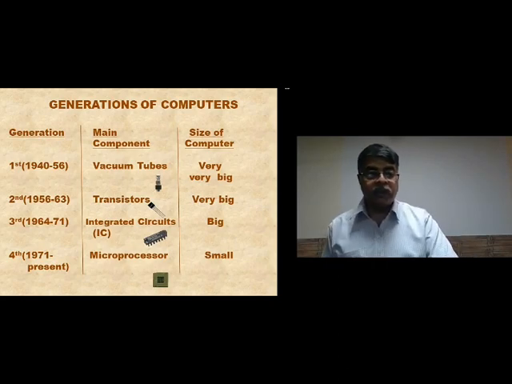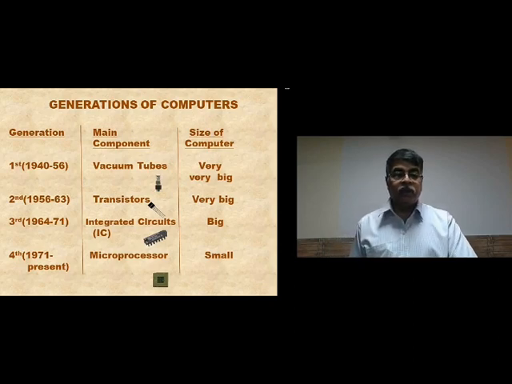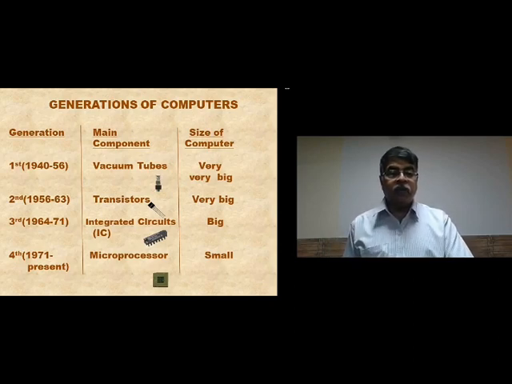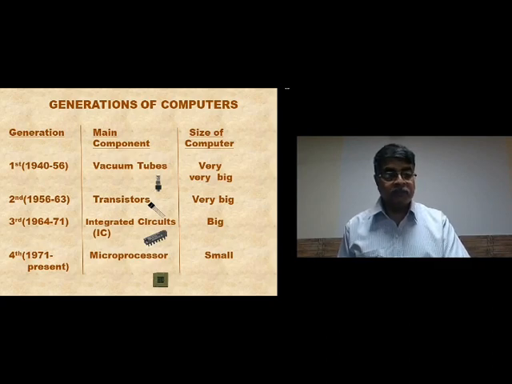Then when transistors came, they were used in the design of computers. The size of the computers became smaller. Instead of needing one big room, a computer could be fitted inside one small room. Then came the ICs and computer sizes shrank massively.